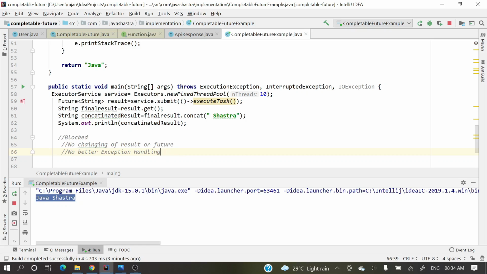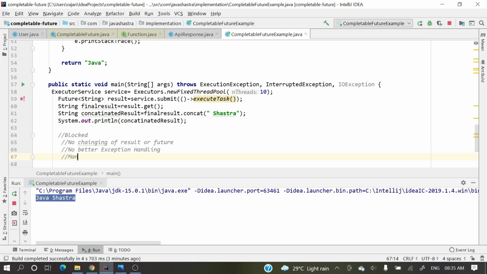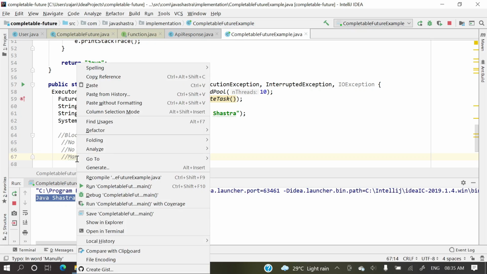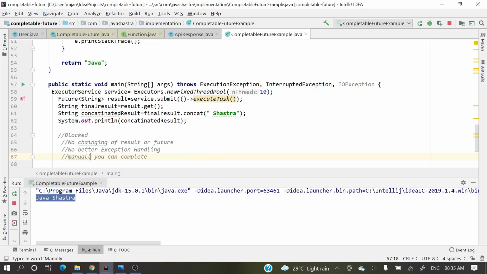And one more thing is that manually you cannot complete the future. This is one thing. I mean, you cannot complete it manually. And one more limitation: suppose that get method is here, result.get, right? So this will block until you get the result.